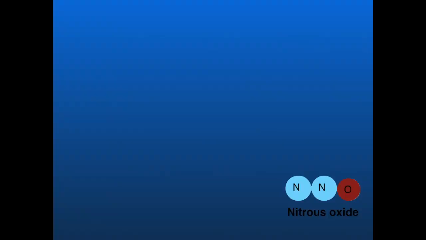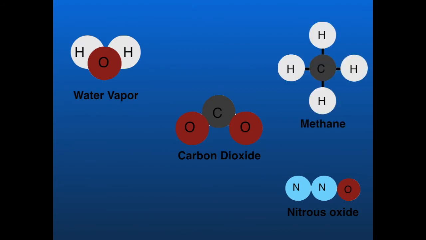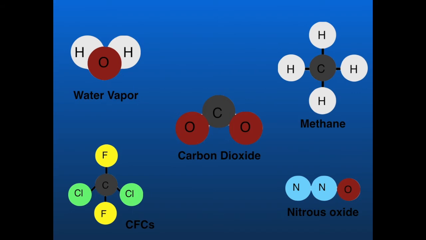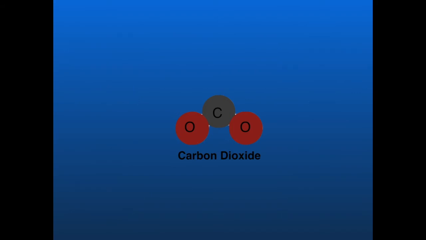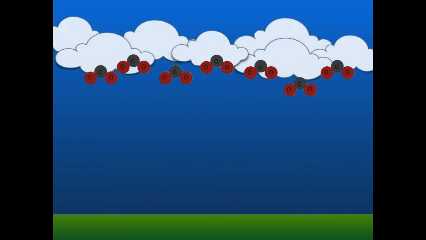There are 5 gases that are termed greenhouse gases. These are nitrous oxide, carbon dioxide, water vapor, methane, and chlorofluorocarbons, which are shortened down to just CFCs. Carbon dioxide is the most common and the main greenhouse gas. It's the primary reason why the global temperature is rising so much.